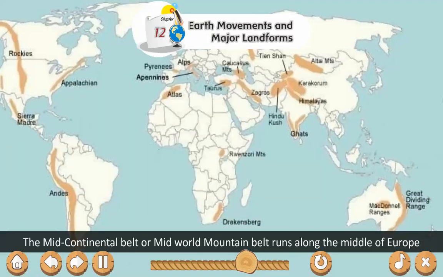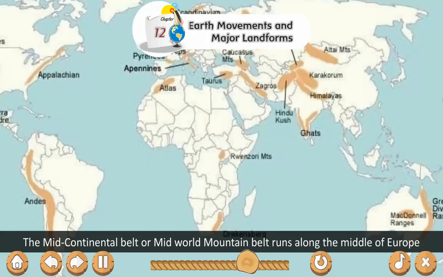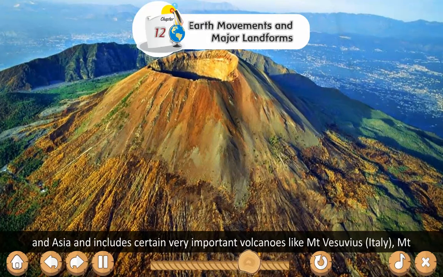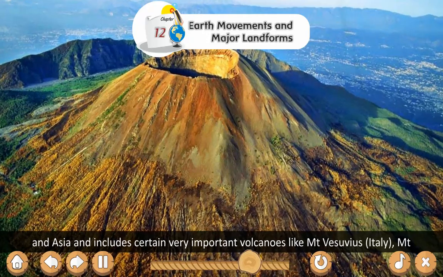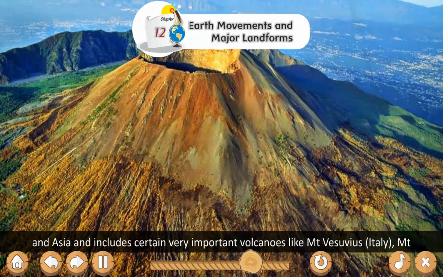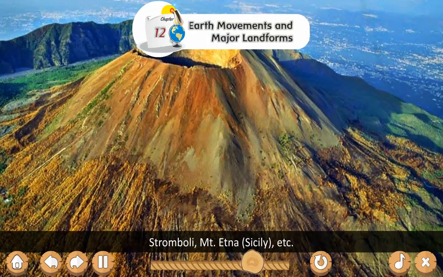Mid-continental belt. The mid-continental belt or mid-world mountain belt runs along the middle of Europe and Asia and includes certain very important volcanoes like Mount Vesuvius, Italy, Mount Stromboli, Mount Etna, Sicily, etc.